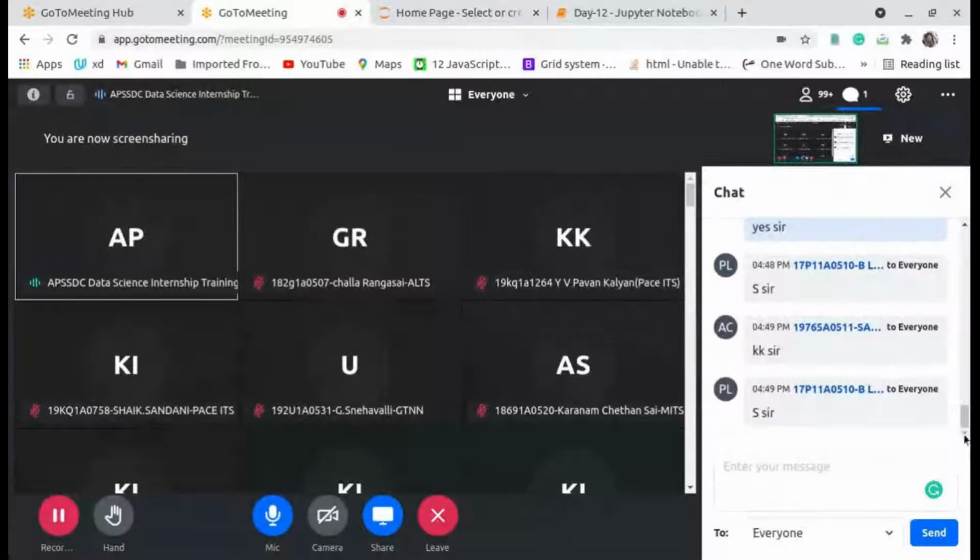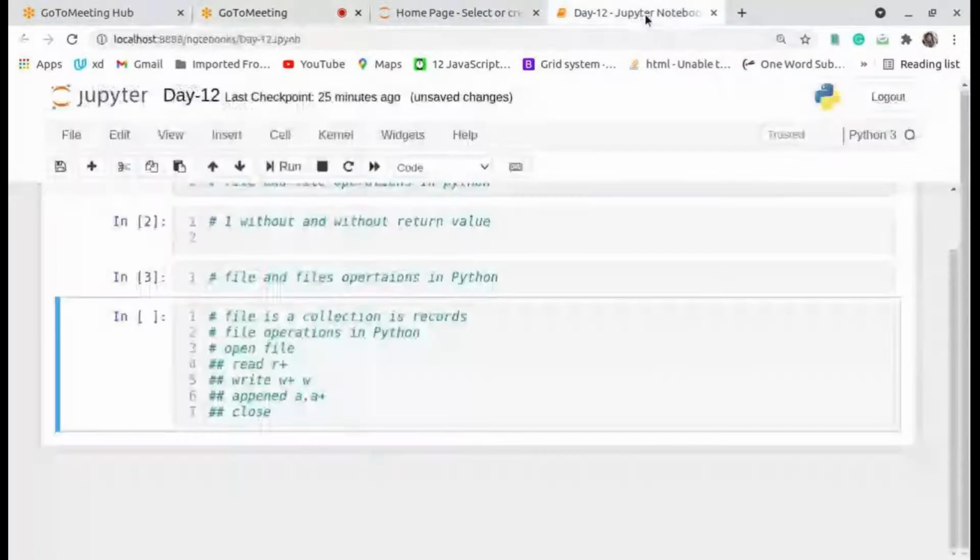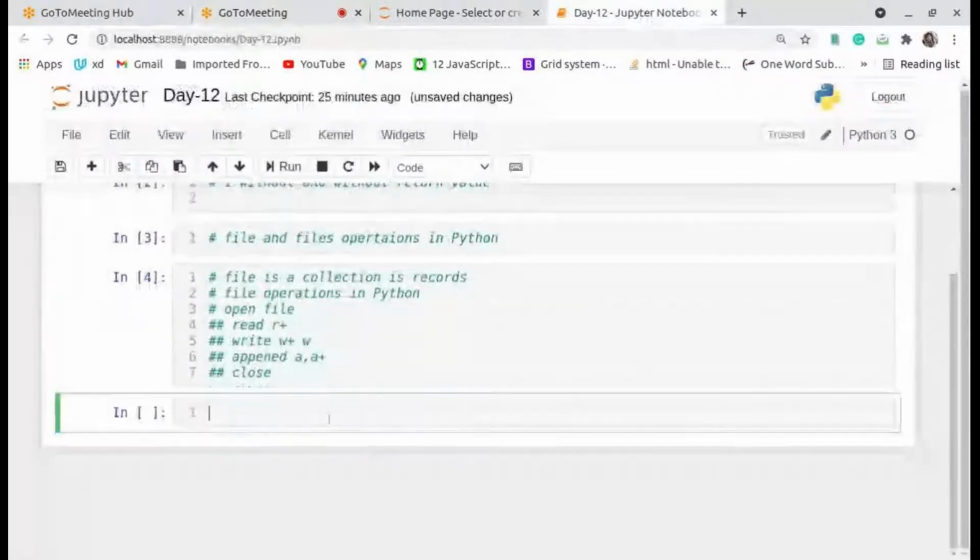Okay, can I go for the first operation of the file? Now I will create the file and after that I will insert data into the file. Now before going to the file operations, we have to clarify where we are working: the present working directory.